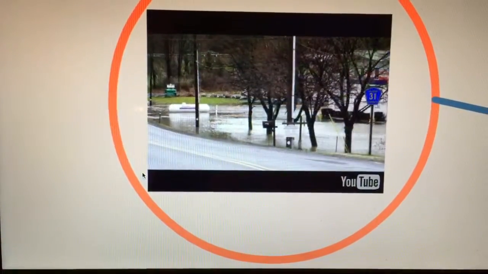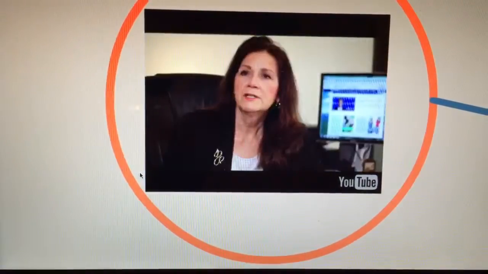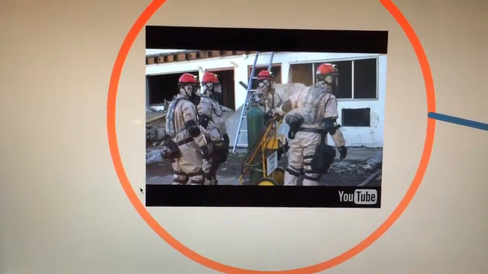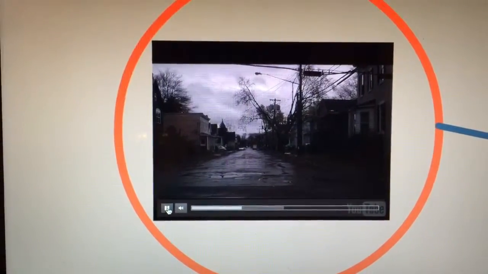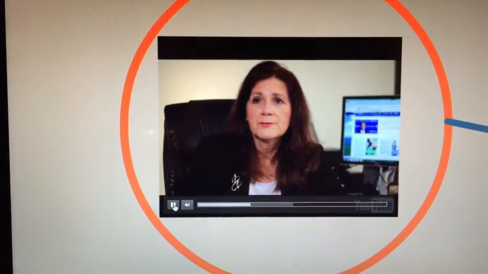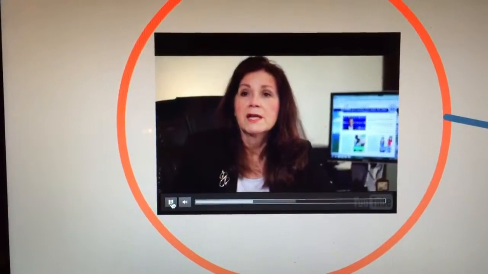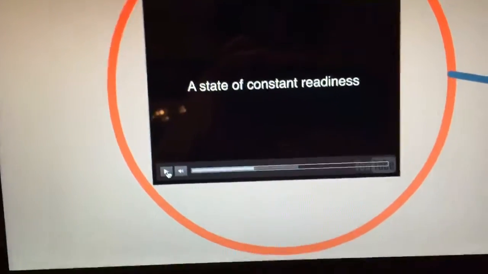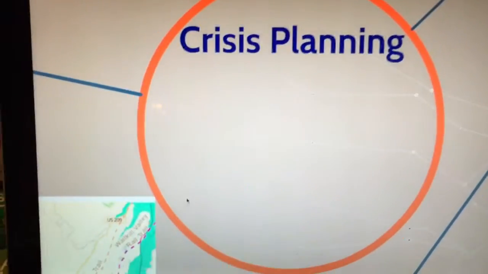By natural disaster, we mean hurricanes, floods, tornadoes, blizzards. By man-made disaster, we mean a bioterrorism attack or a chemical spill. Over the last several decades, we in Ulster County have experienced several natural disasters. As a state and as a nation, we have lived through the horror of bioterrorist and terrorist attacks. Information from GIS data can be used to help keep us prepared.